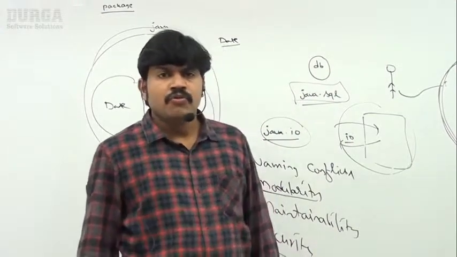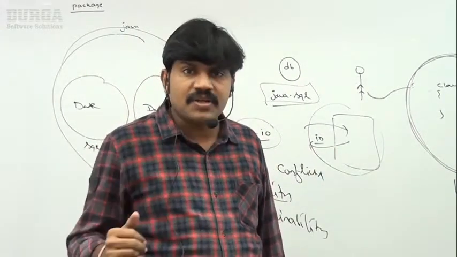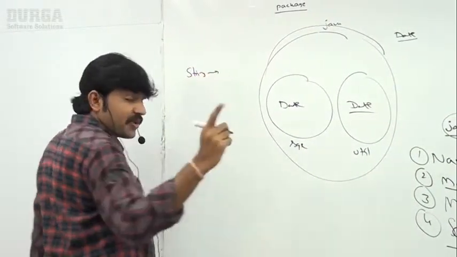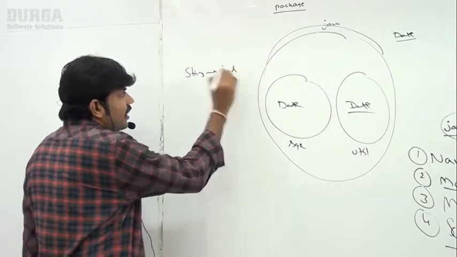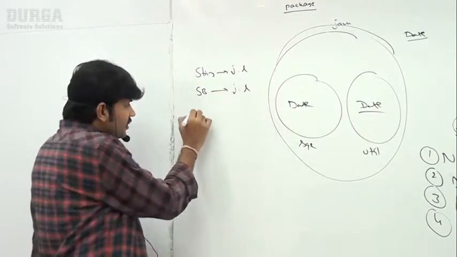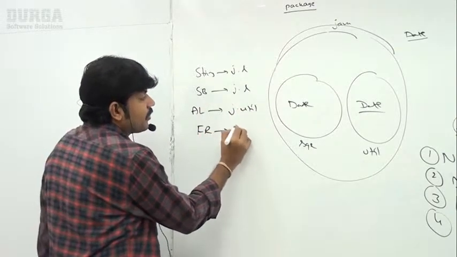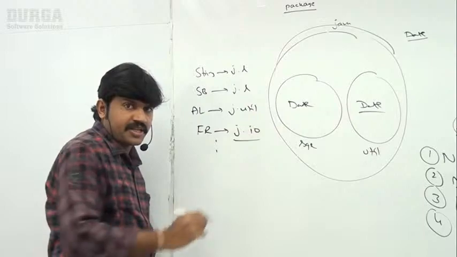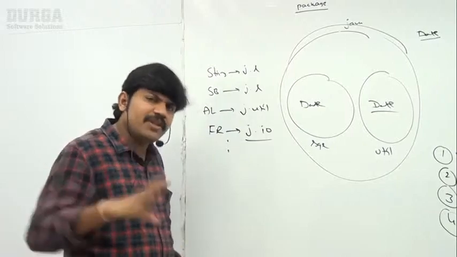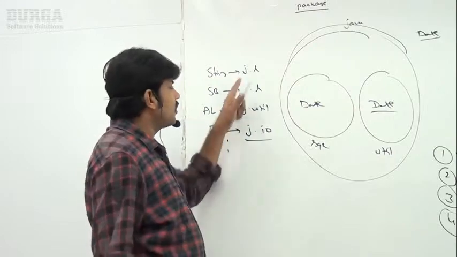The best example: we have several classes like the String class, StringBuffer, and the System class. The String class is present inside which package? The java.lang package. StringBuffer is present inside java.lang. ArrayList is present inside the java.util package. FileReader is present in the java.io package. Almost 5,000 plus classes are there in Java, and all of them are part of some package.